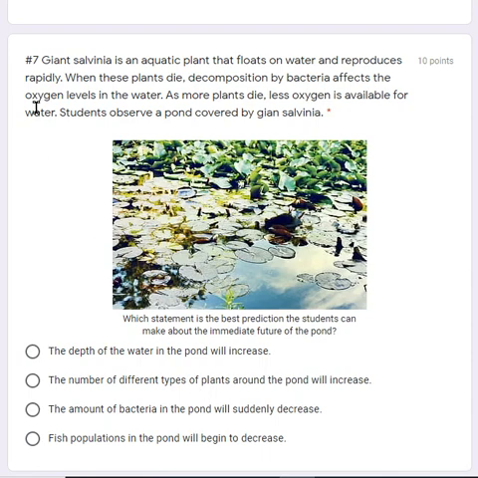What will be affected the most by losing the amount of oxygen in the water? Pause the recording and select your answer.